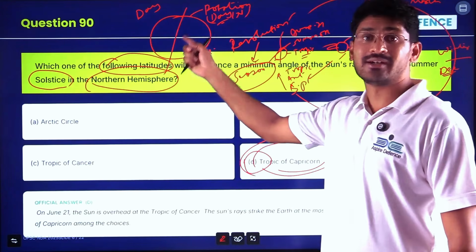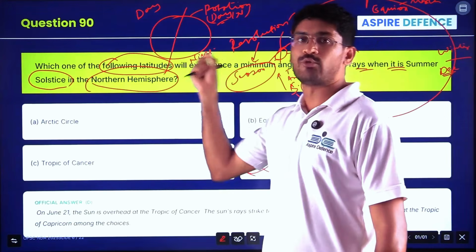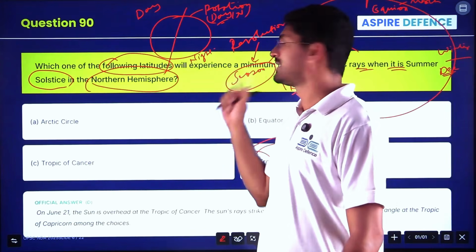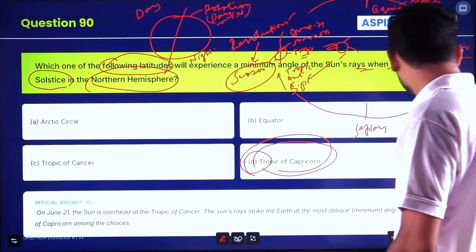Understood? You have to understand the rotation and revolution concept. I have briefly explained what this is, but you have to revise these things, and questions will be coming every year from this theme also.